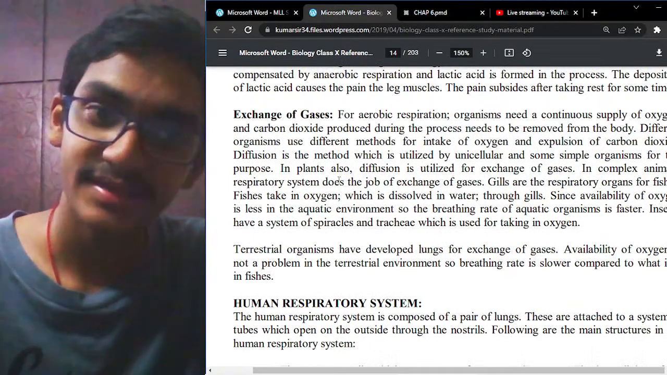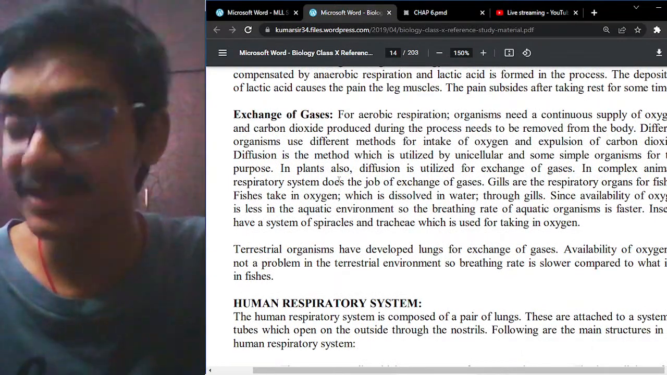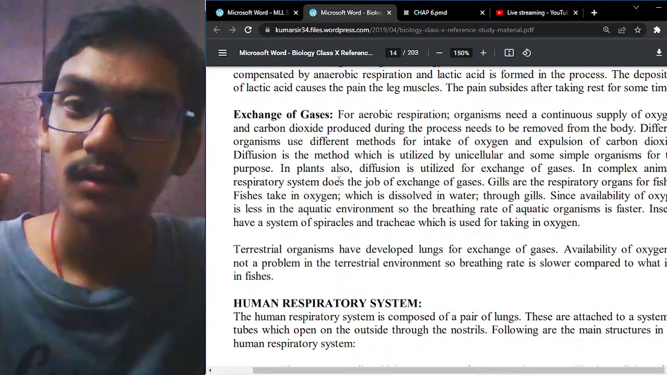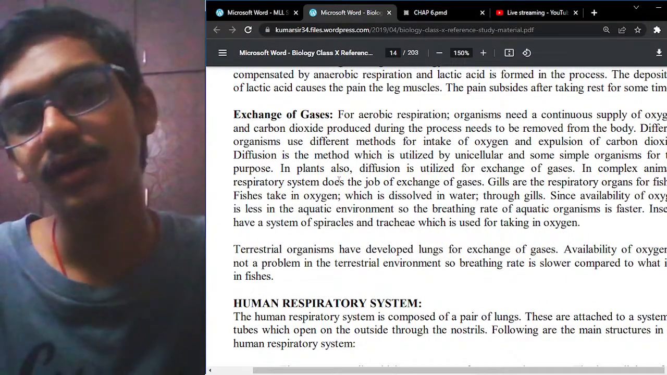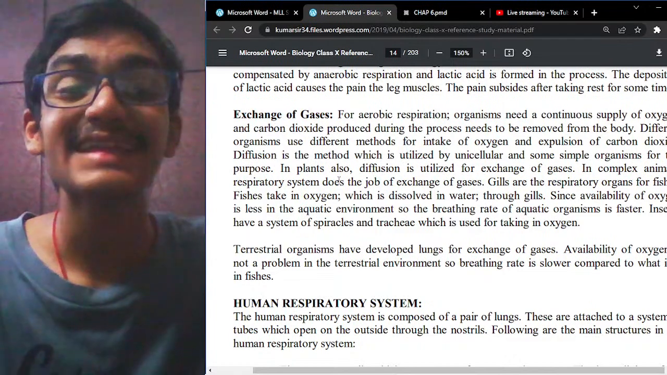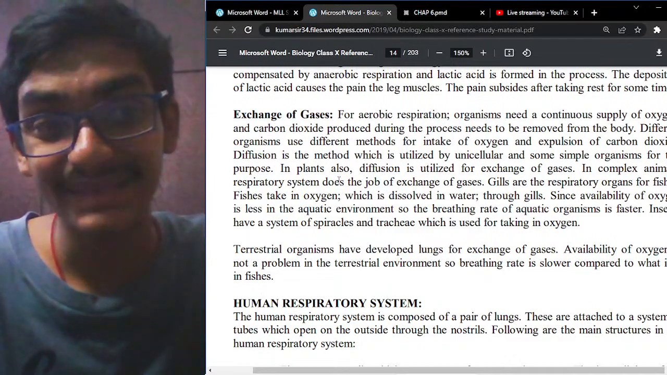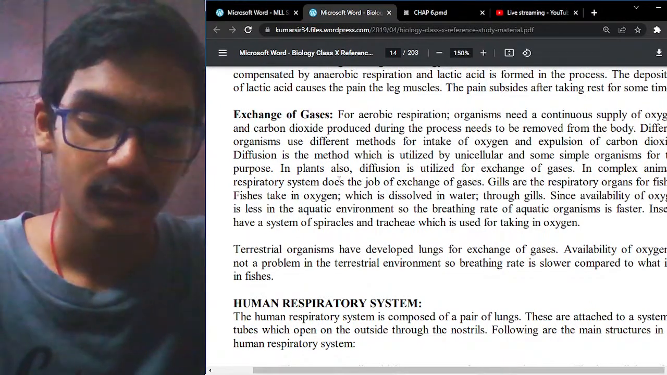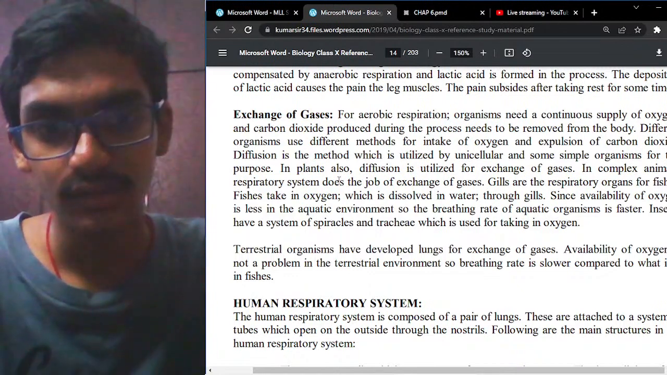We have seen how the exchange of gases takes place in human beings. This is not completely done; we are going to see how the lungs work later, aside from that. Now let us see how the exchange of gases actually takes place in plants.